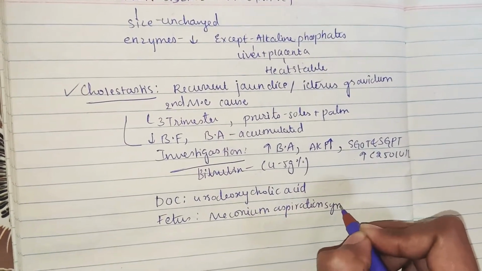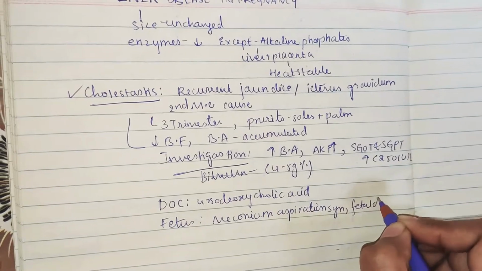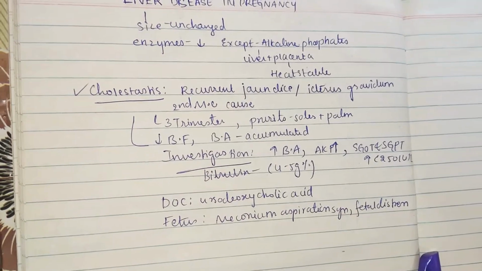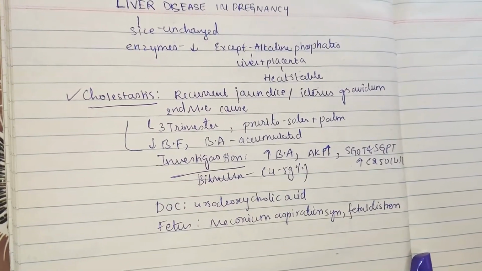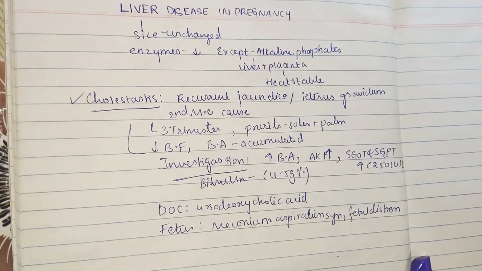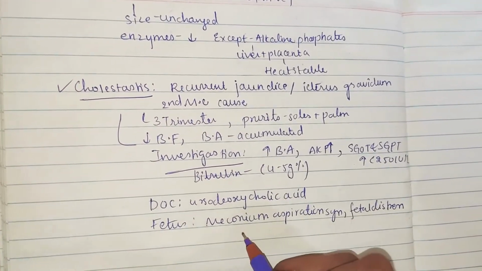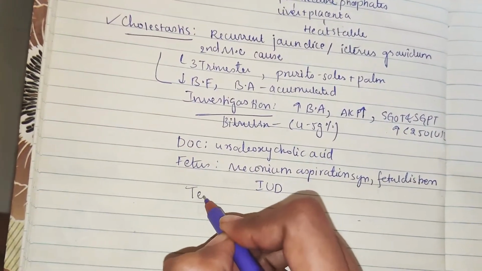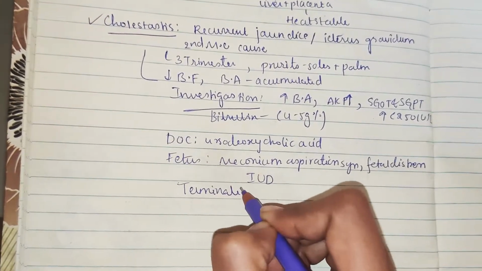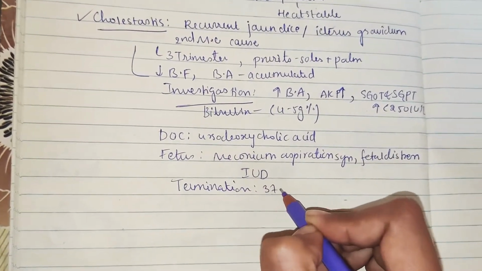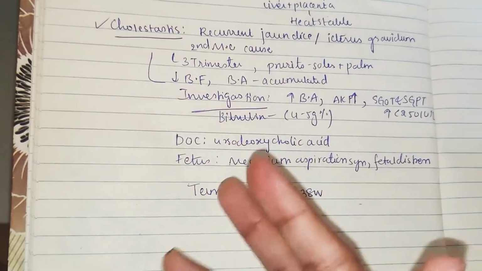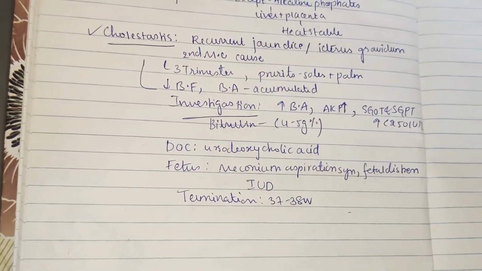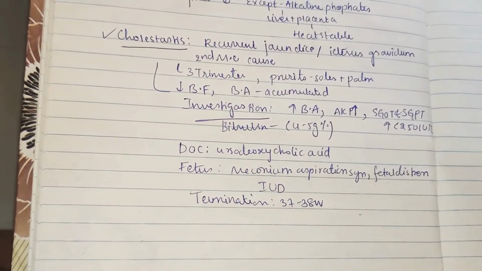And also there is fetal distress. Why fetal distress? Because of meconium aspiration the fetus will get distressed, and this will lead to intrauterine death of the fetus. So it's better to terminate this kind of pregnancy within 37 to 38 weeks, because it is leading to fetal distress, meconium aspiration syndrome and intrauterine death.